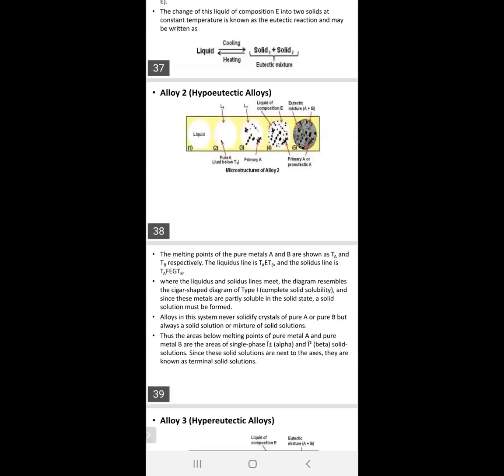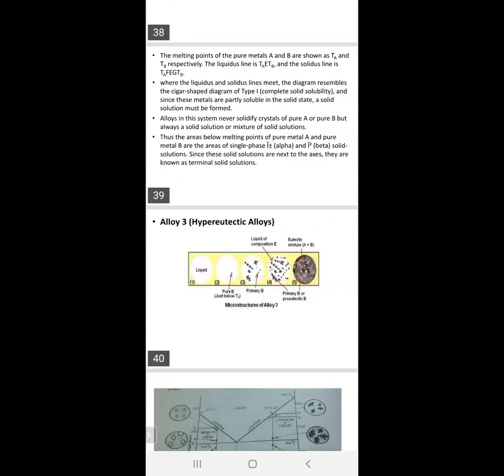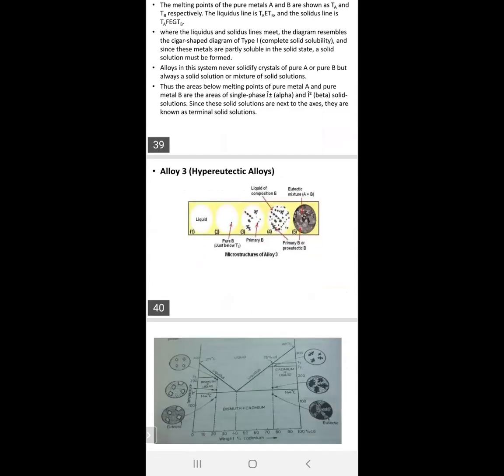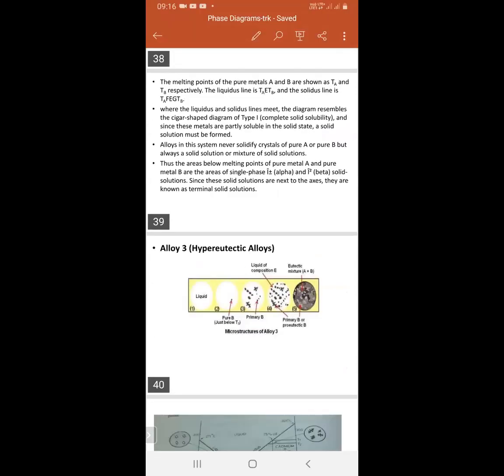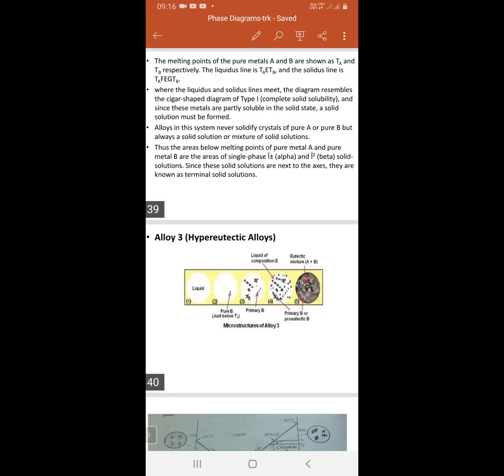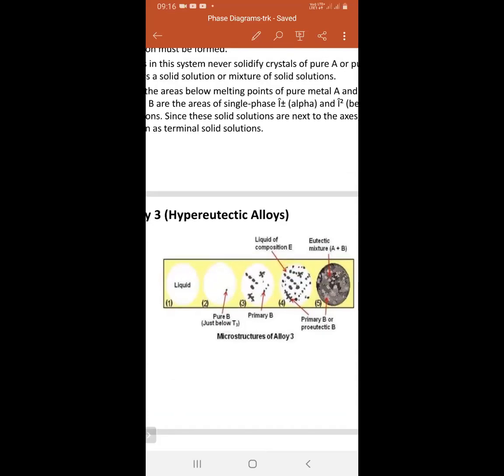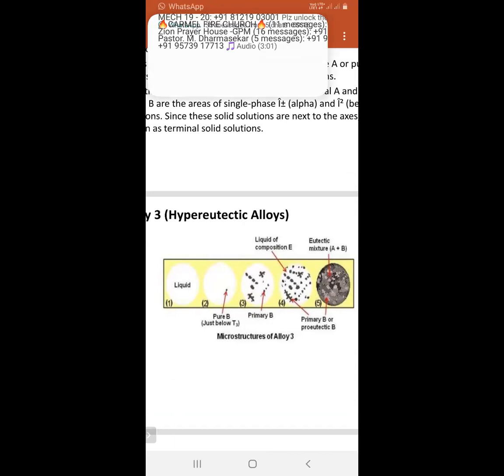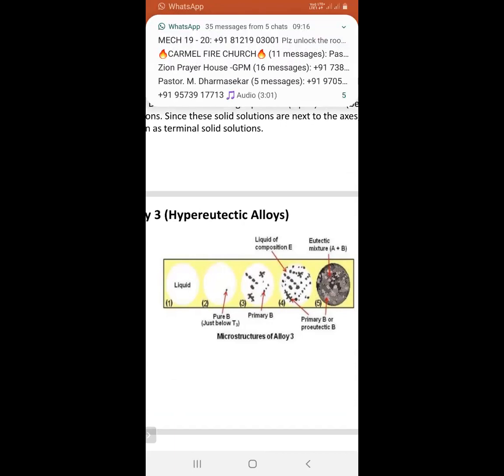See here where the liquid is, liquid 2, liquid 3, we are just discussing. Liquid 3, see here at point 2, that is pure B, just below, with the remaining liquid. Next, at point 3, the microstructure is like this. In that microstructure, the liquid is more, and only a few solid particles are there. Next, at the 4th point, see, the liquid is very little.